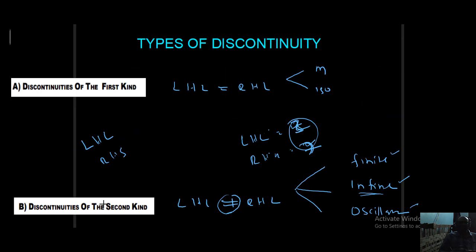Students, listen here. In the second type of discontinuity, LHL is not equal to RHL. Here there are three types: finite type, infinite type, oscillating type. The example I took is an oscillating type discontinuity.